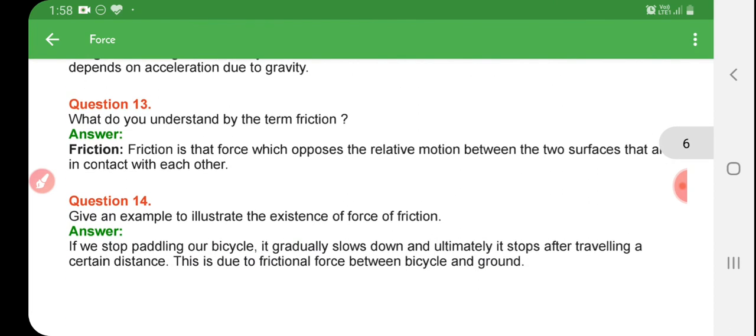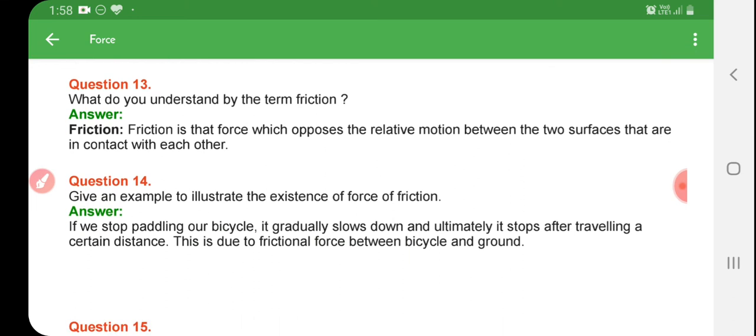Question number 13. What do you understand by the term friction? We know friction means opposed motion. It is applied in the opposite direction. Friction is the force which opposes the relative motion between two surfaces that are in contact with each other. Two surfaces are needed for friction to be possible.